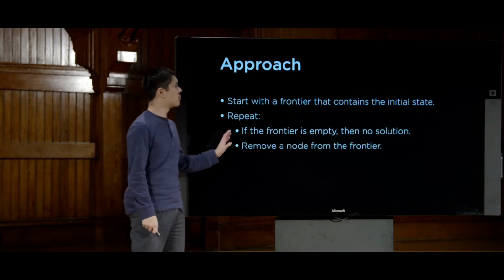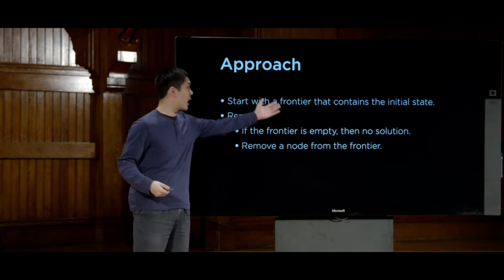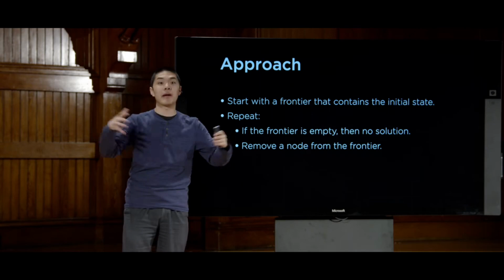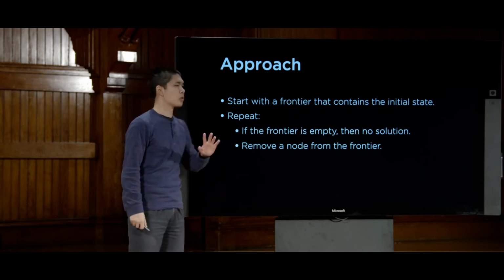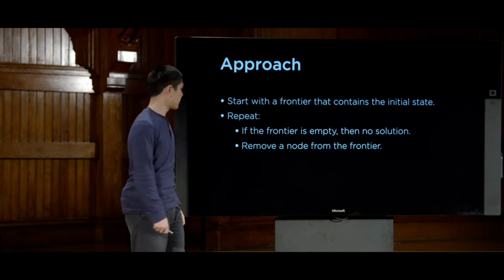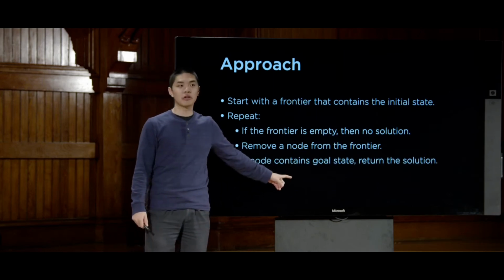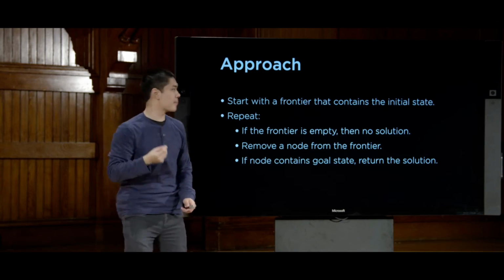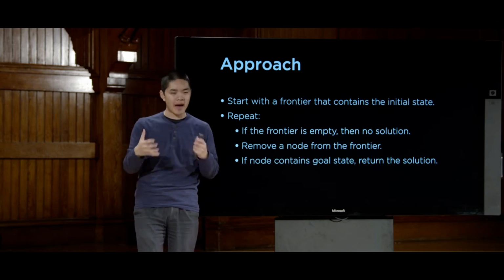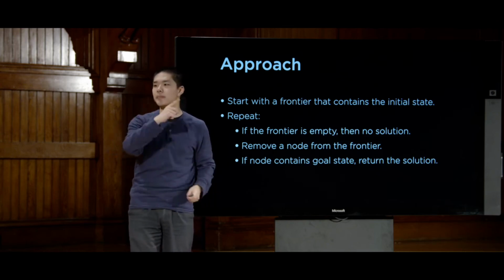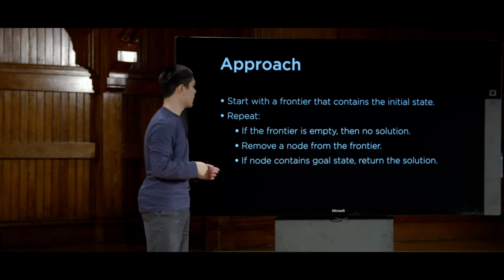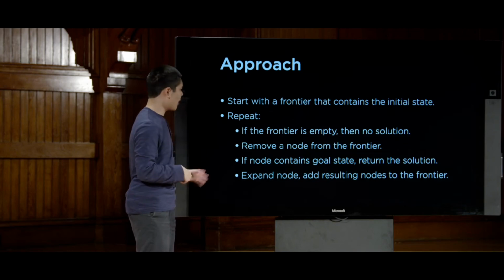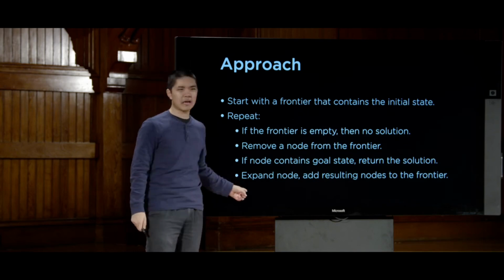Otherwise, what we'll do is we'll remove a node from the frontier. So right now, at the beginning, the frontier just contains one node representing the initial state. But over time, the frontier might grow. It might contain multiple states. And so here, we're just going to remove a single node from that frontier. If that node happens to be a goal, then we found a solution. So we remove a node from the frontier and ask ourselves, is this the goal? And we do that by applying the goal test that we talked about earlier, asking if we're at the destination, or asking if all the numbers of the 15 puzzle happen to be in order. So if the node contains the goal, we found a solution. Great, we're done. And otherwise, what we'll need to do is we'll need to expand the node.